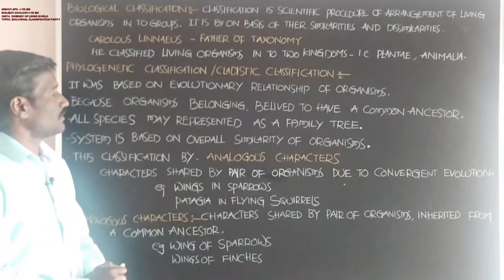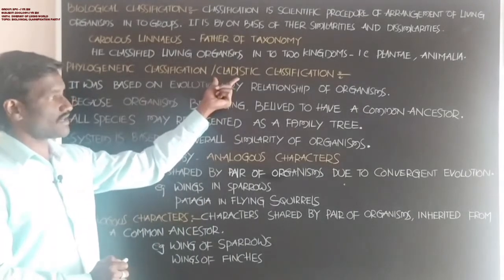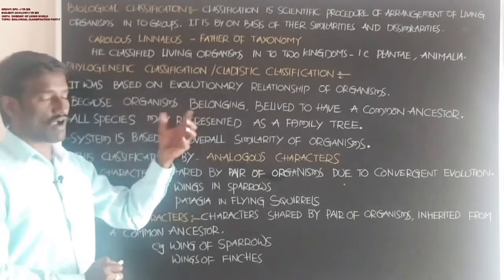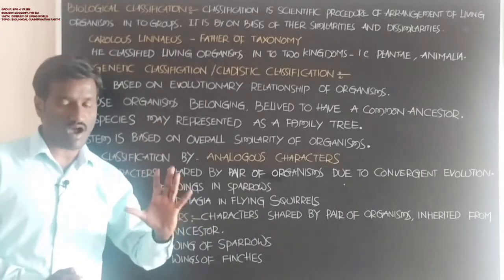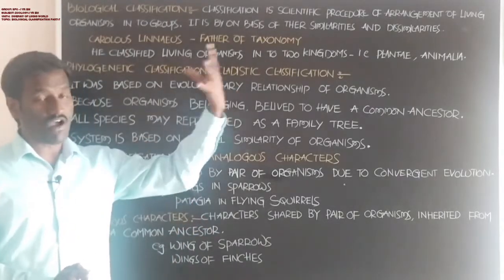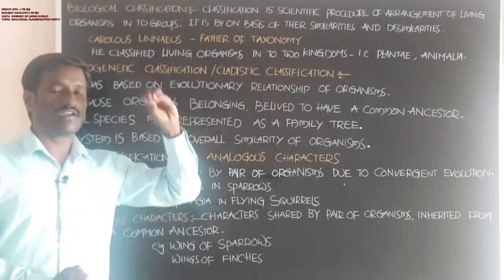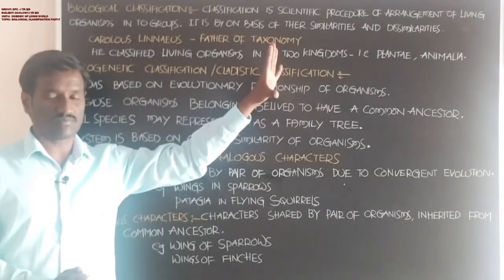Students, according to cladistic classification, all living organisms come from common ancestors.